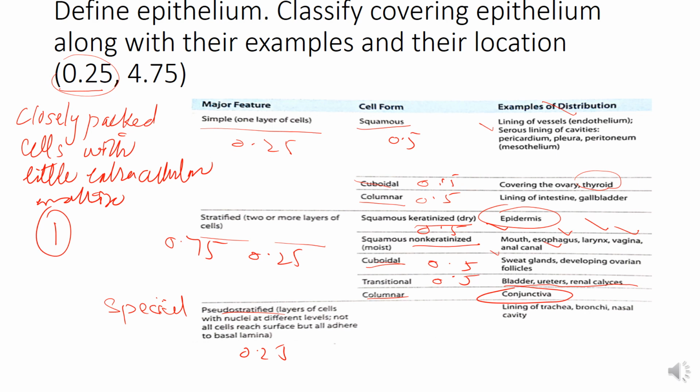Now the third type is the special type, that is the pseudostratified epithelium, and it is present in the lining of trachea, bronchi, nasal cavities. So 0.5 for this. So we have got 4.5 marks if you write this much in this question.